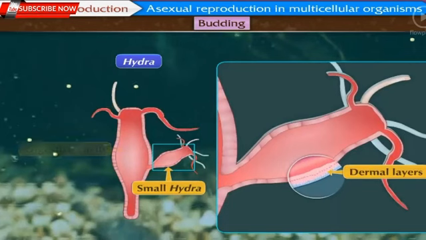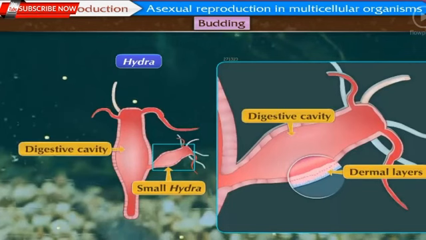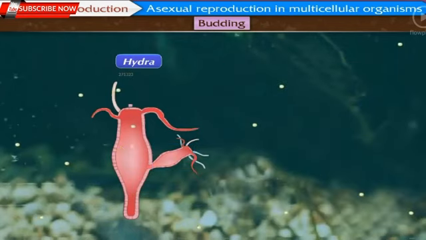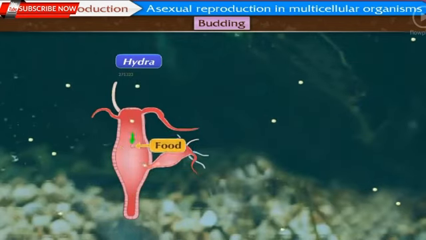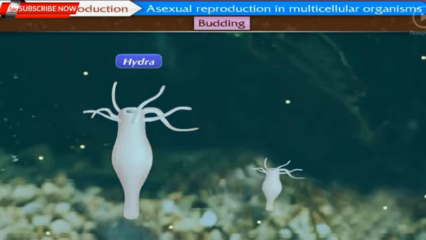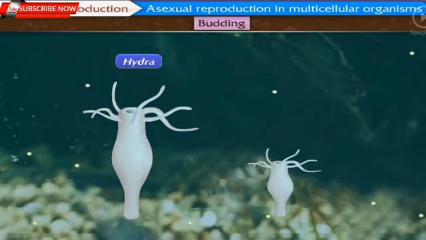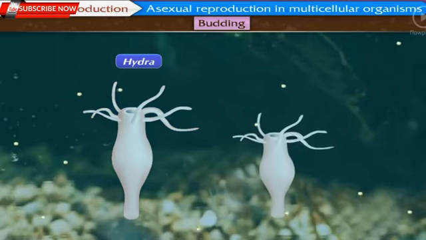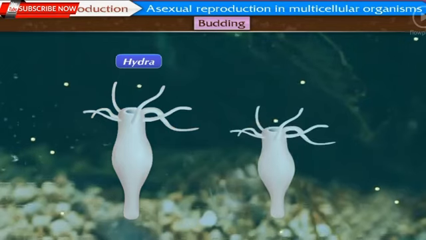The dermal layers and digestive cavity of the budding hydra are in continuity with those of the parent hydra. The parent hydra supplies nutrition to the budding hydra. The budding hydra separates from the parent hydra and starts to lead an independent life when it grows up and becomes able to lead an independent life.